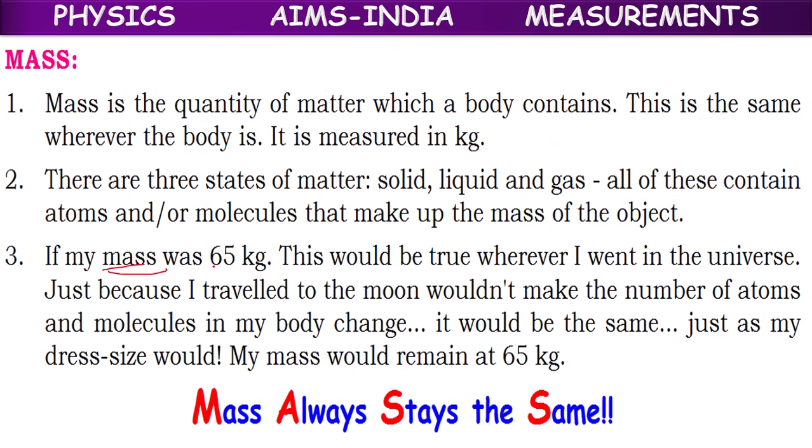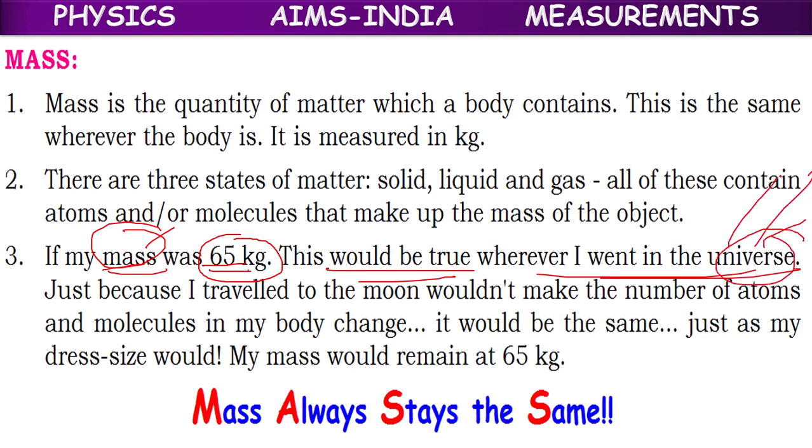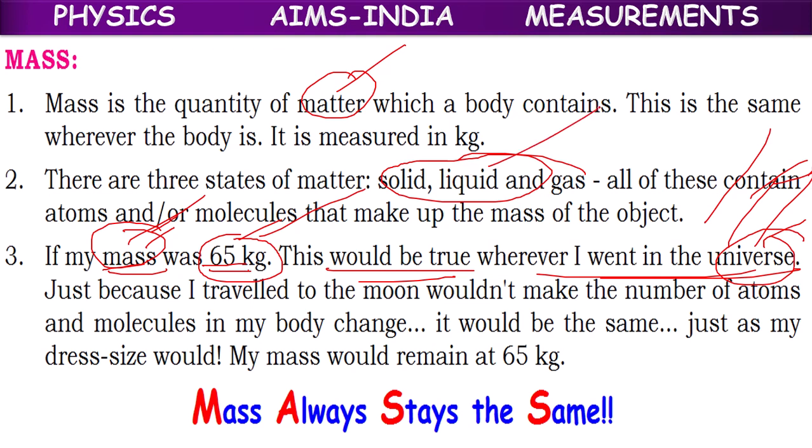So if my mass was 65 kg, this would be true wherever I went in the universe. I may go to any planet, any star, any galaxy, but my mass will always be 65 kg. Because mass is because of matter. Matter is because of solids, liquids, gases. These are because of atoms and molecules.